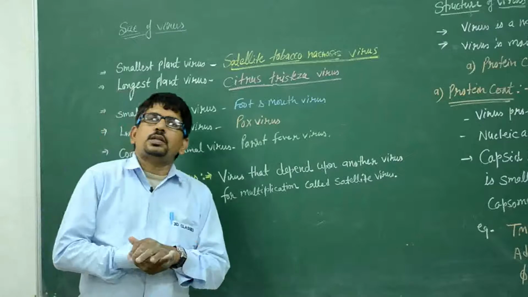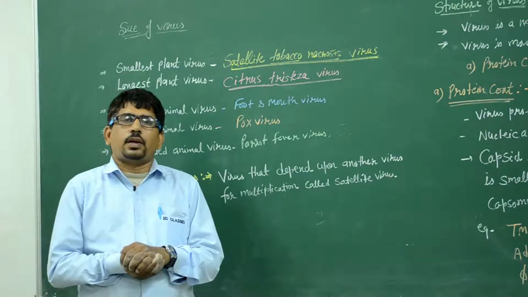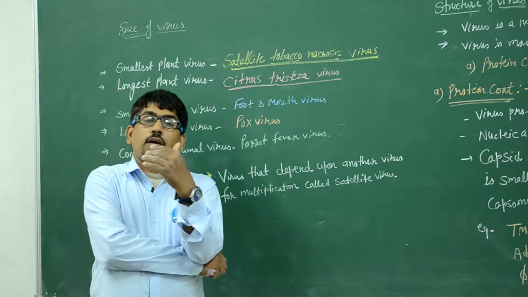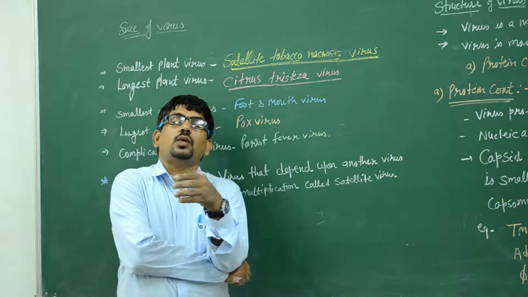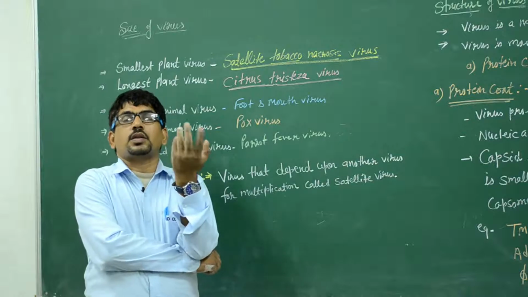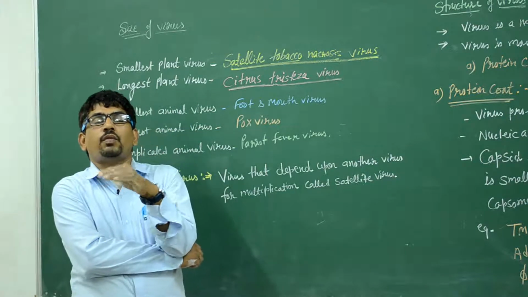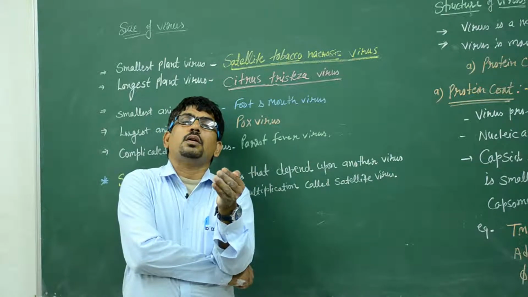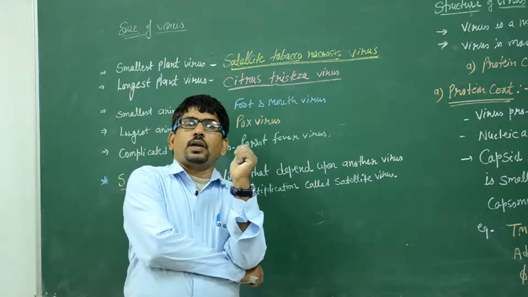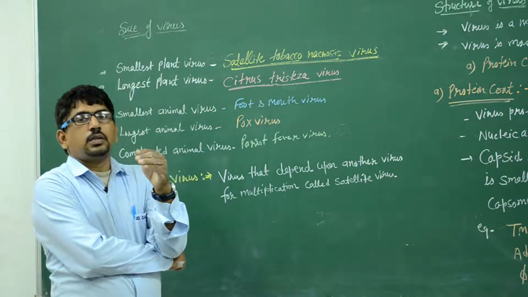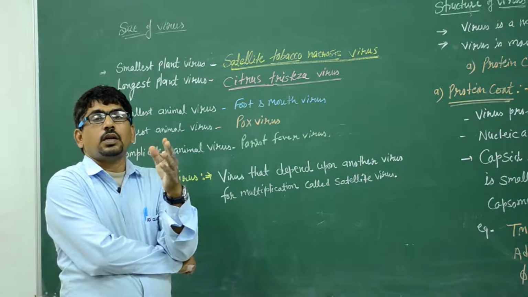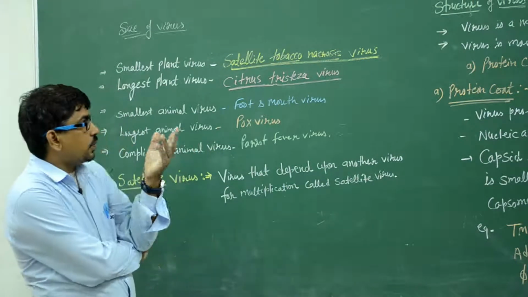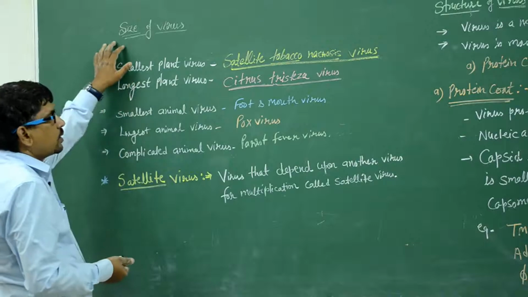So, students, today we discuss the next topic, the size of the virus. We have discussed the virus and the history of the virus. What is the virus? Who discovered the virus? Who crystallized the virus? Who called it Contagium vivum fluidum? The first discovered plant virus, the first discovered animal virus. This is the virus history. Today we discuss the size of the virus, the structure of the virus and the reproduction of virus. Clear? So firstly we discuss the size of virus.